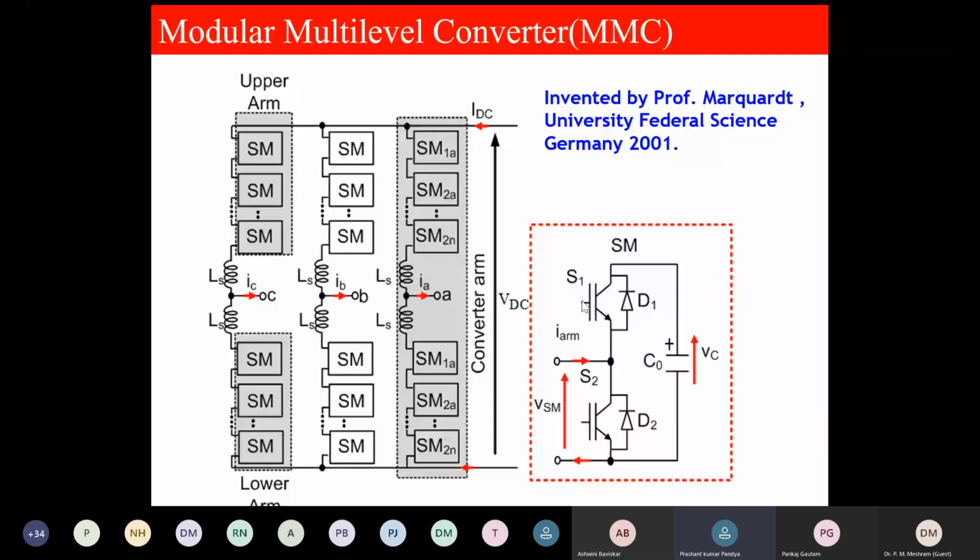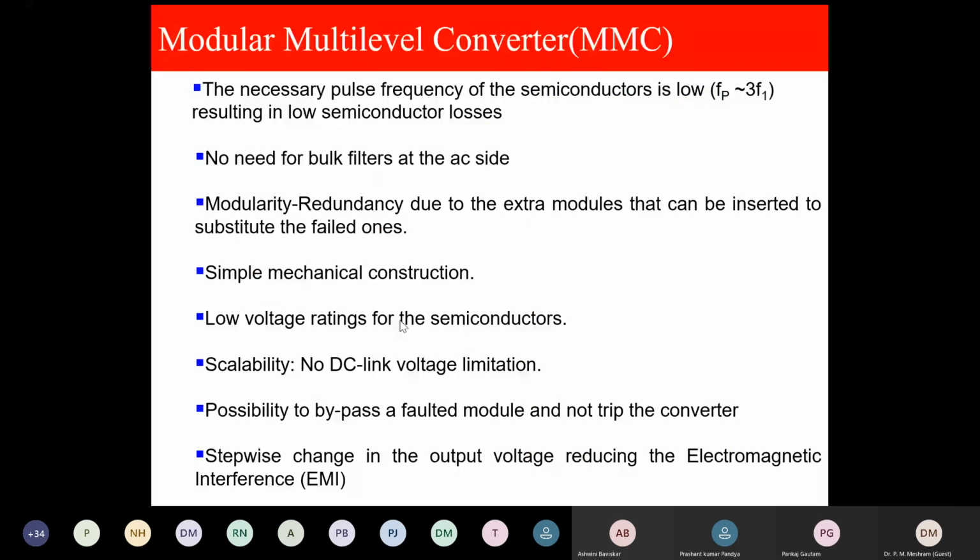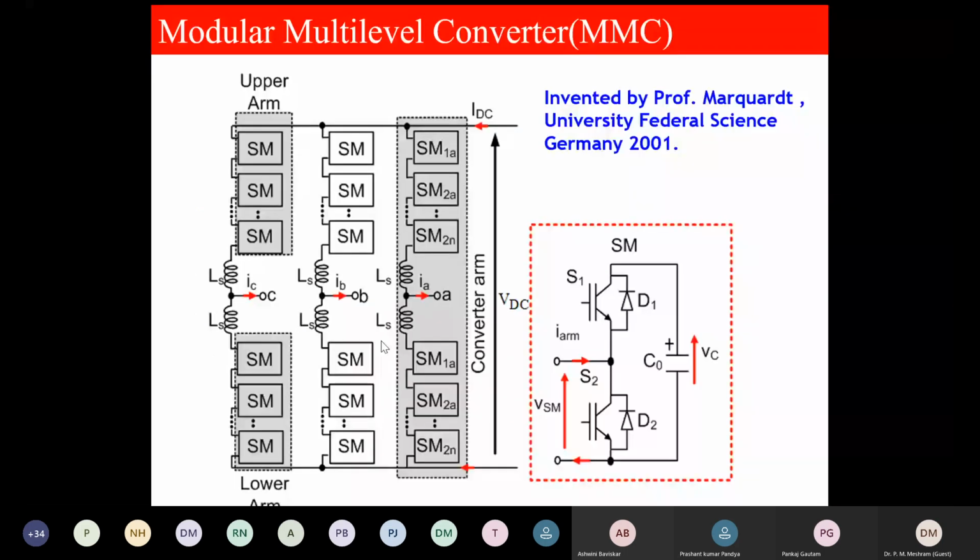So these are the modular multi-level converter topologies, with low voltage ratings. Another most important advantage is that this topology doesn't have a DC link. In case of a fault, that is a short circuit, it will not produce such a high surge current as the conventional topology with a DC link capacitor. Here, a number of submodules are connected in series. Again, this is called the arm: this is the upper arm and this is the lower arm. The stepwise change in the output also reduces electromagnetic interference.